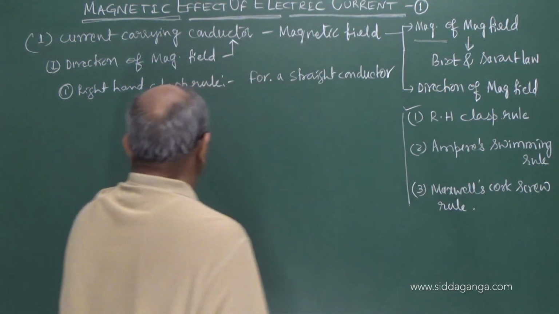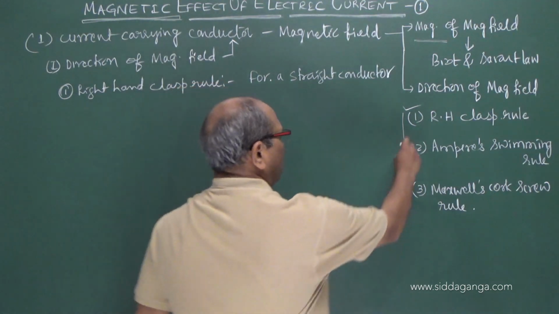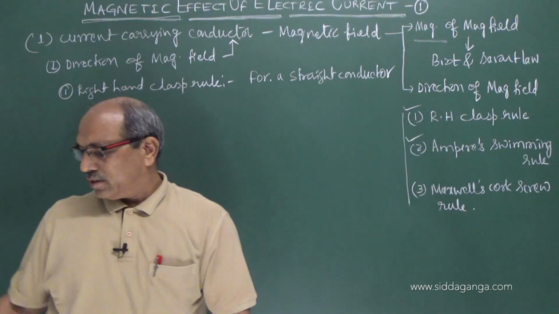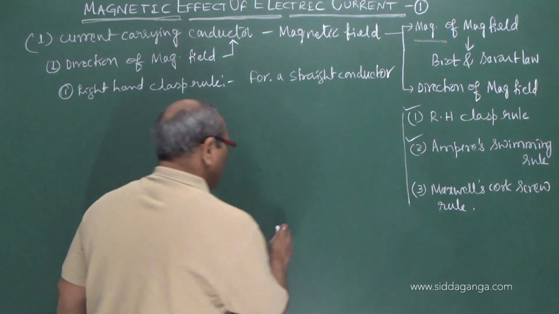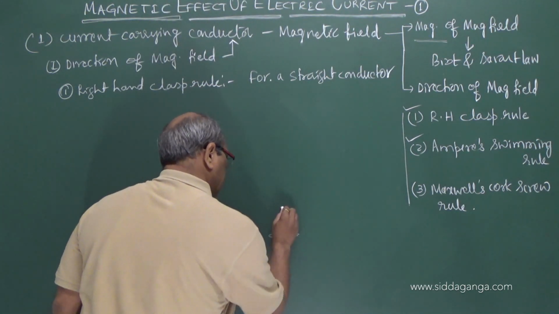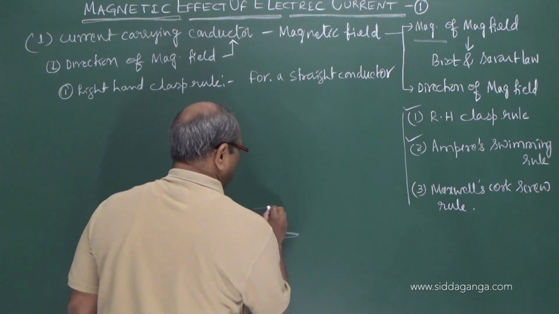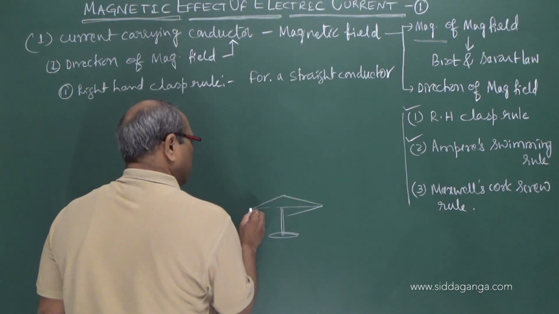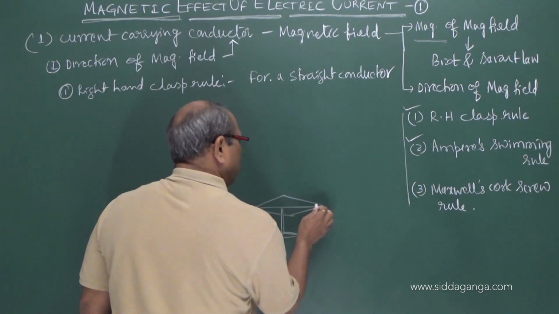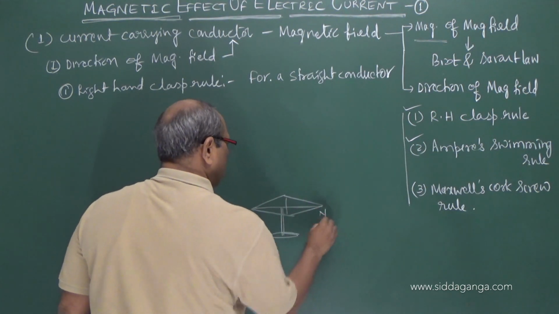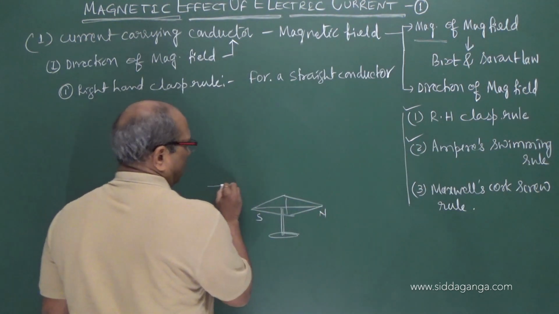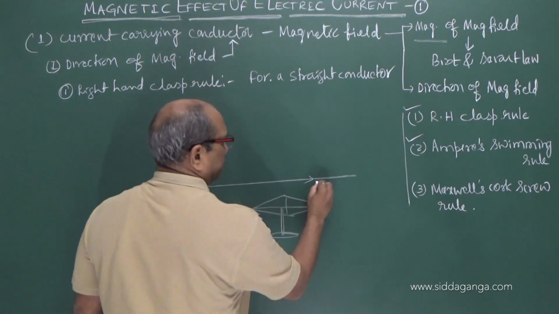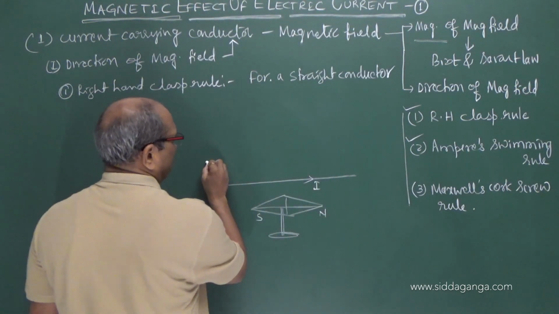Ampere's swimming rule, the second one, I am coming to. Here you have to place a magnetic needle, north and south, below the wire, and the wire should carry the current I above that.